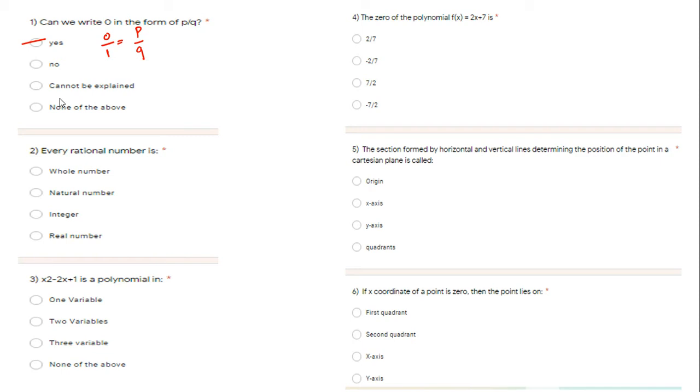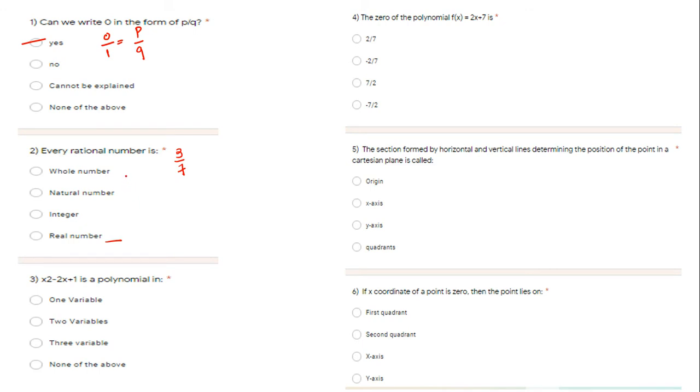Second question: every rational number is which kind of number? Every rational number is a real number. Integer is not the answer. For example, 3 by 7 I have just written.